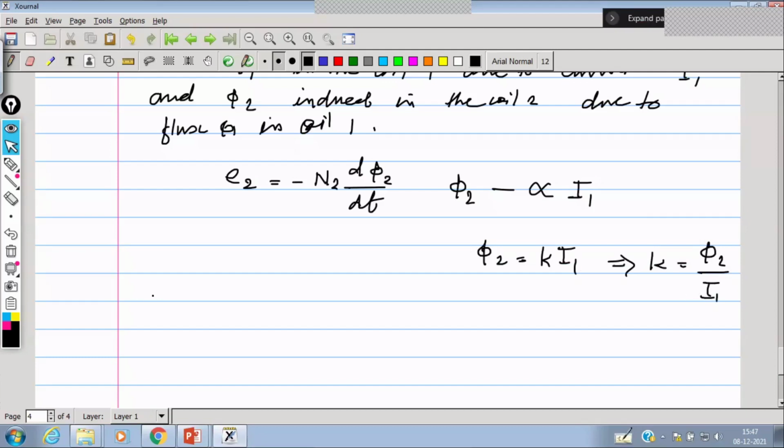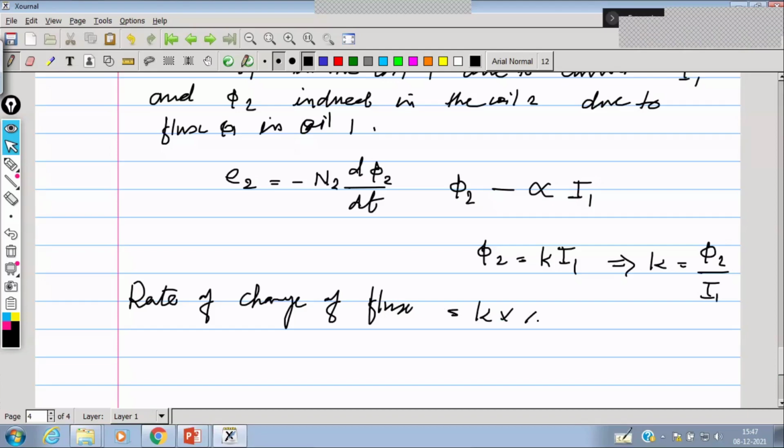So the rate of change of flux is equal to K times the rate of change of current I1. Yes or no?